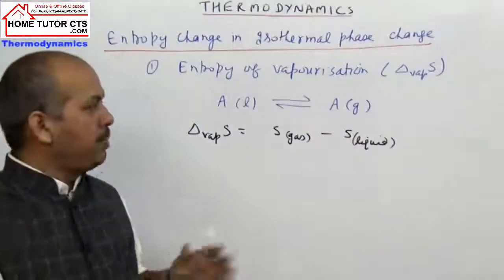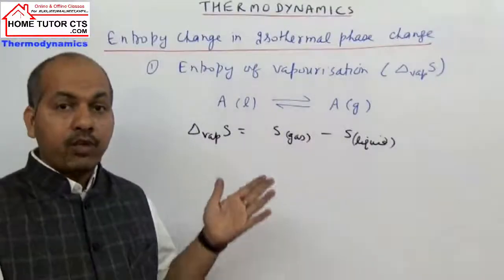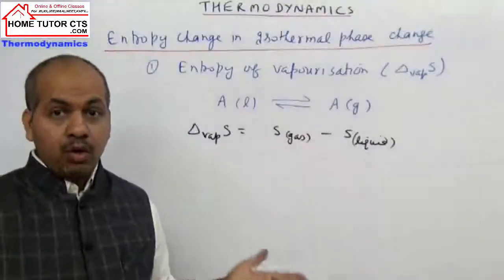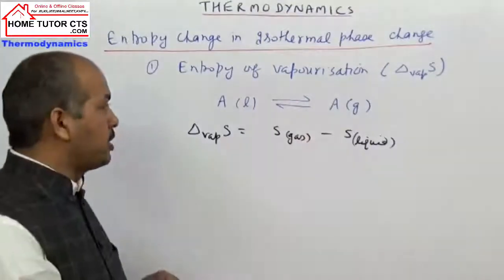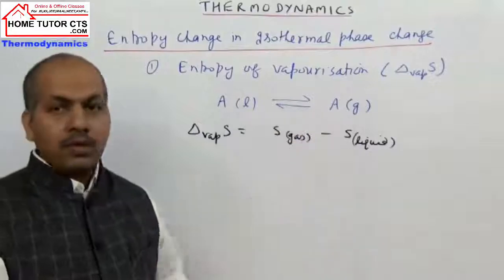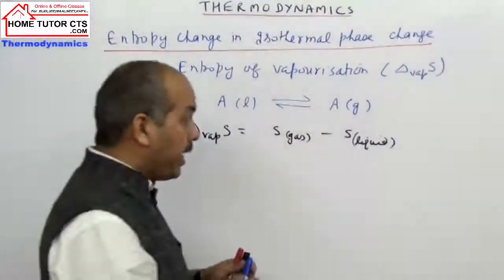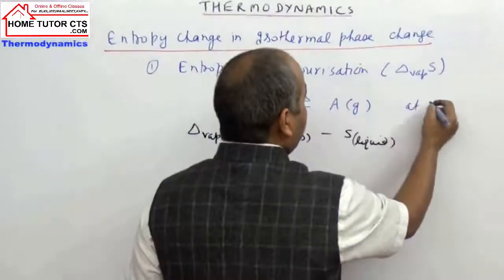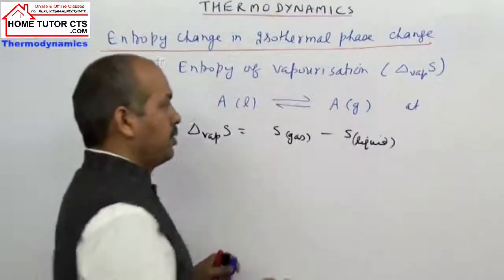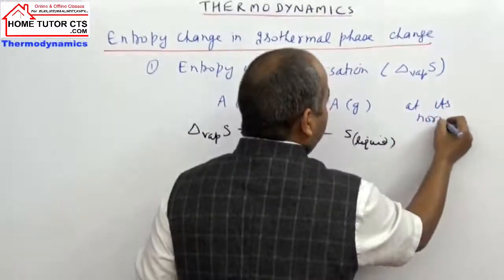Write down the definition: it is the entropy change when 1 mole of a substance changes from liquid to gas at its constant temperature, at its normal boiling point.